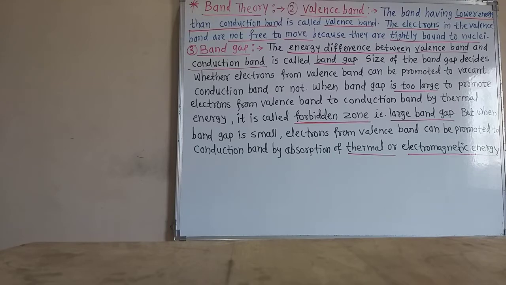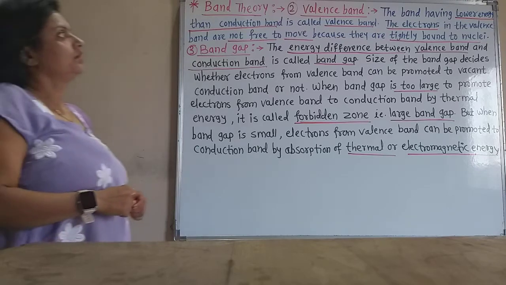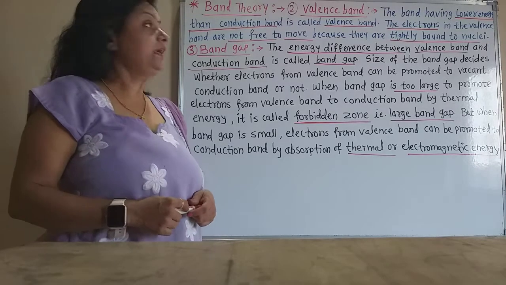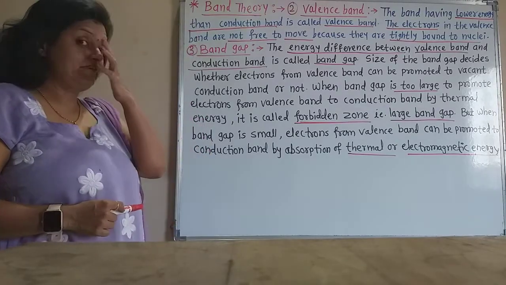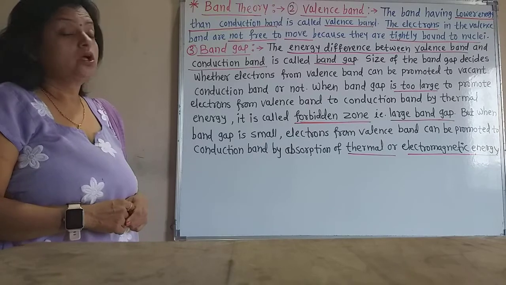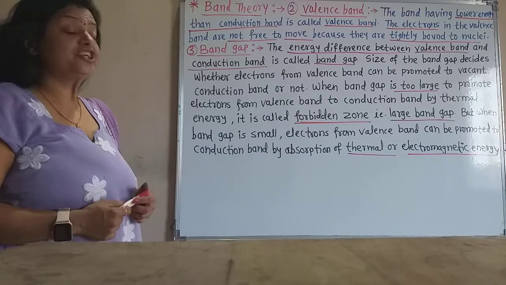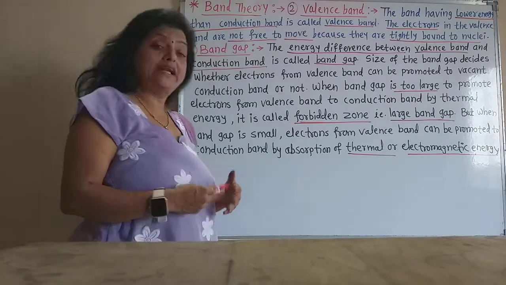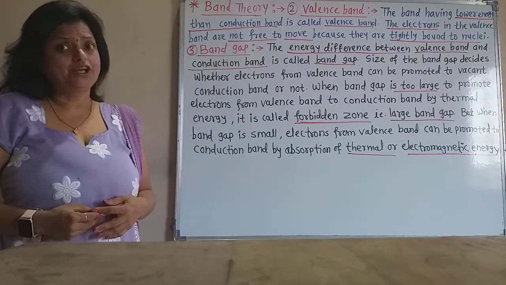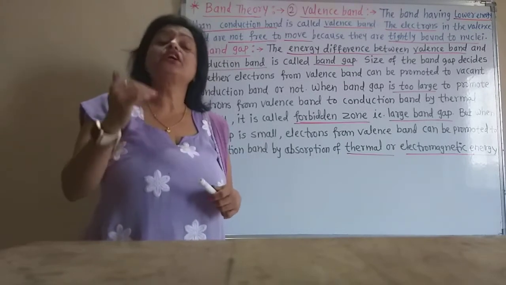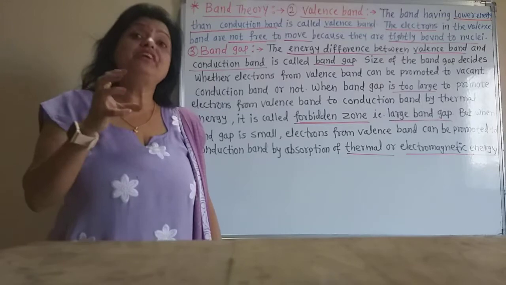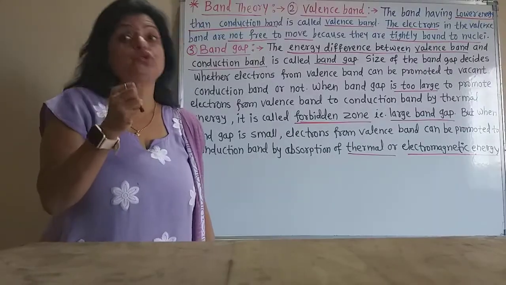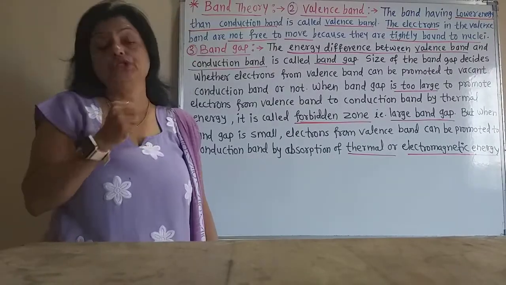Again pay attention students on the blackboard. Now in the band theory, we are learning the conduction band and valence band. Now what is the valence band? That is the second band. The band having lower energy than the conduction band is called the valence band. Lower energy means these are the inner orbitals which are nearer to the nuclei, and these energy levels are very tightly bound to the nuclei because they are closer to the nuclei.